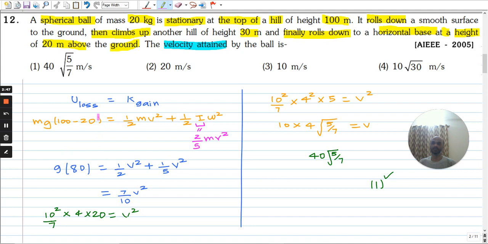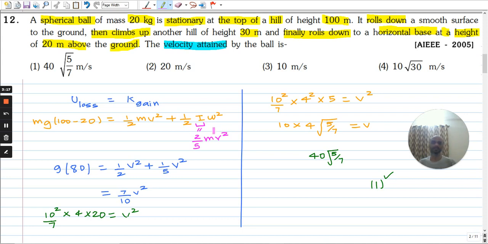So when the ball comes down, there is a loss of gravitational potential energy, and that will go into increasing the kinetic energy. So the loss in gravitational potential energy is mg into the loss of height. Initially its height is 100 meters and finally it reaches a height of 20 meters. So the loss of height is 100 minus 20. And the gain in kinetic energy is half m v square, where v is the translational velocity, plus half I omega square, which is the rotational kinetic energy.